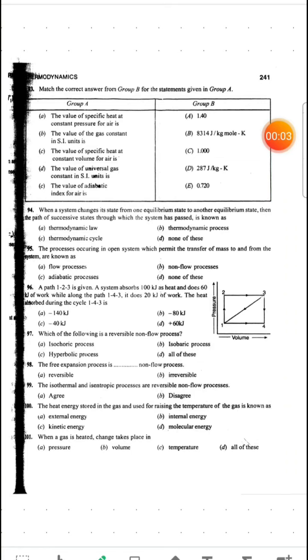Hello guys, in this module number 4 we will continue our discussion on thermodynamics questions which are available in RS Kurmi. So let's start the video.